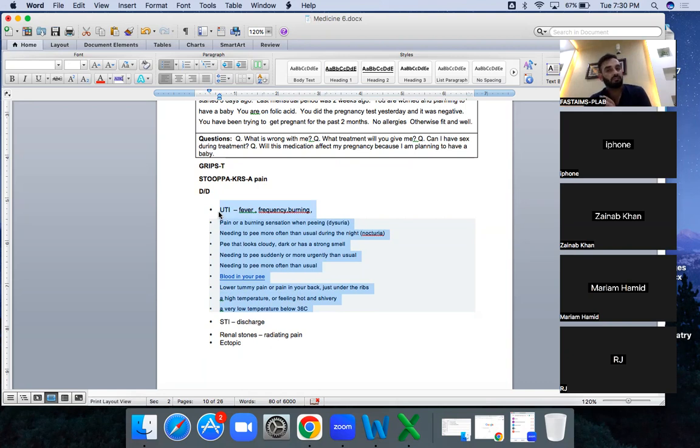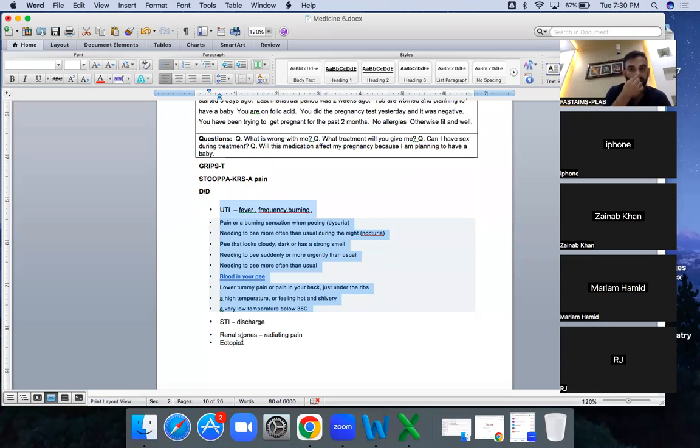Then STI discharge. This kind of question, usually you forget. I know everybody will be asking these questions, but not all of you will be asking these three questions. One is STI, any discharge. You need to ask this because you will forget. In the UTI question, you ask a lot of questions regarding the UTI and you forget to ask any other question. But it's not like that. It can be anything else, because it can be an STI converted into UTI. So you need to ask a typical question regarding STI.